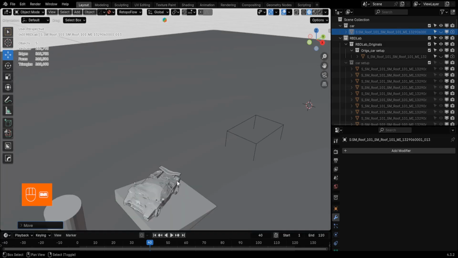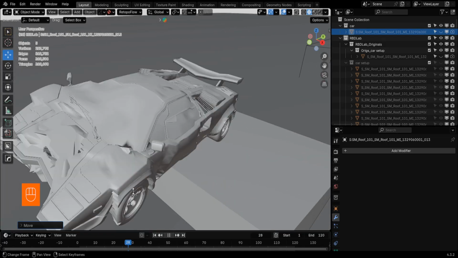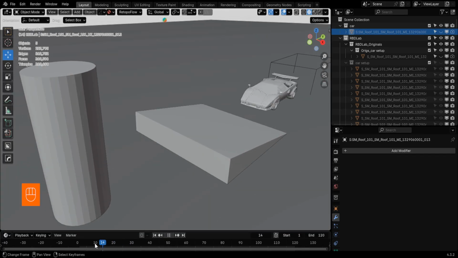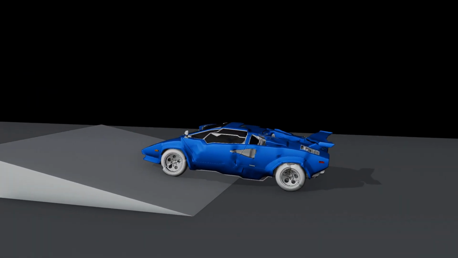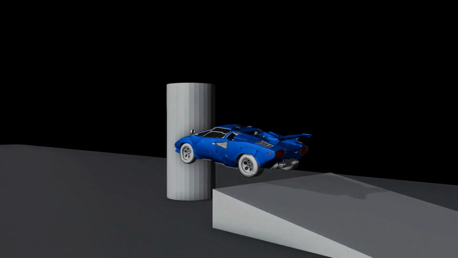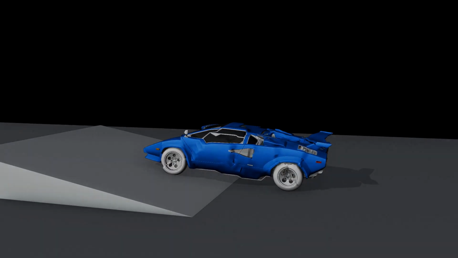And that's it for the crash simulation. As you can see, the final result is looking really solid. The physics are natural, and the deformation feels impactful. We've covered everything from proxy setup and fractures to using the handler and MetalSoft tools in RBD Lab 1.6.